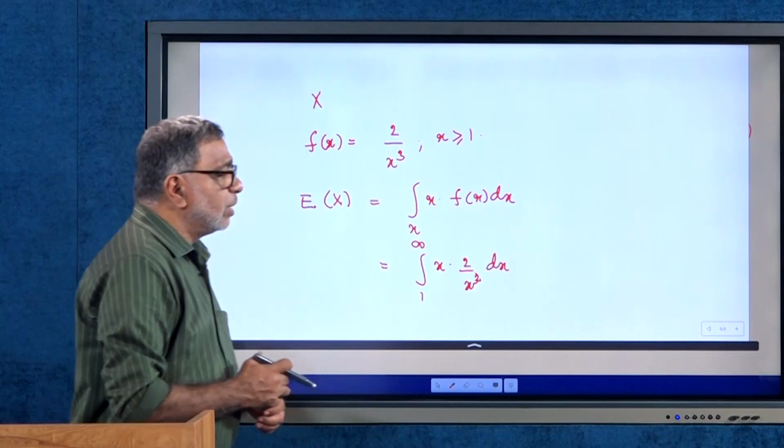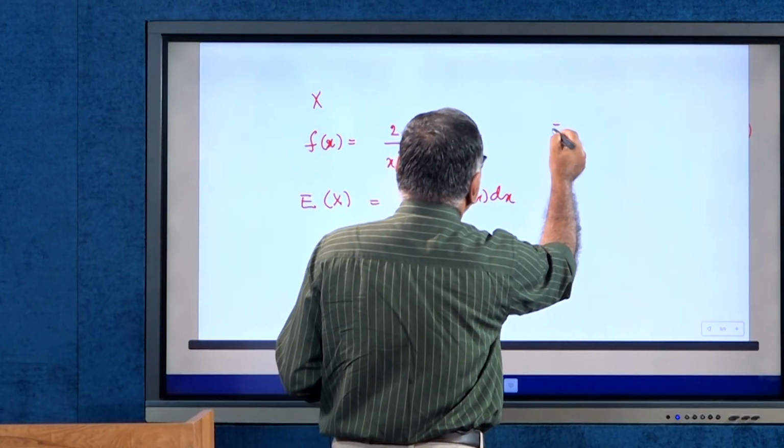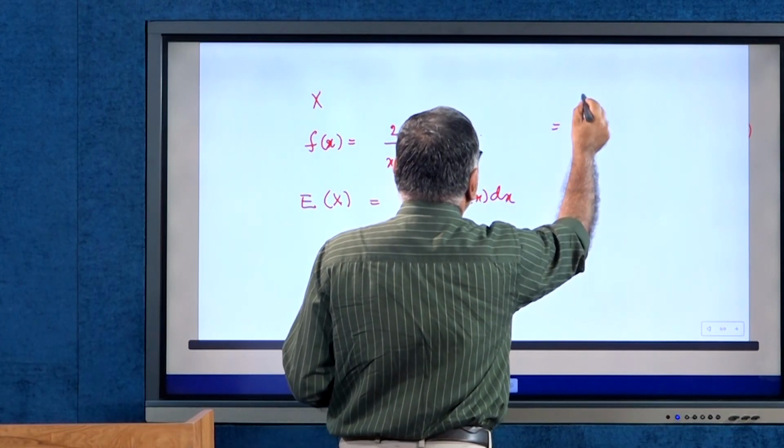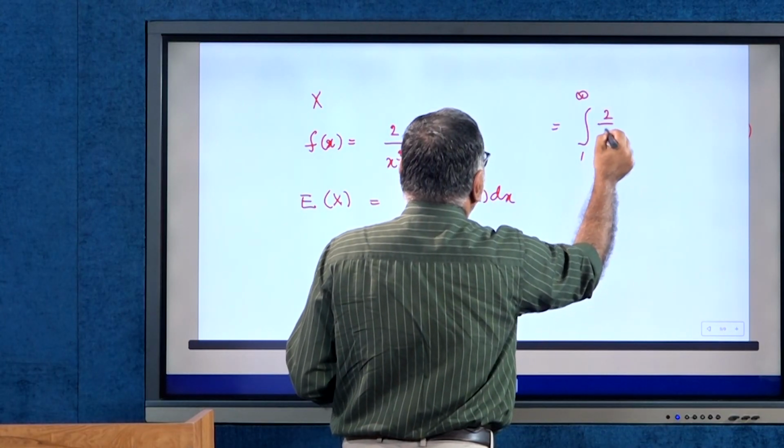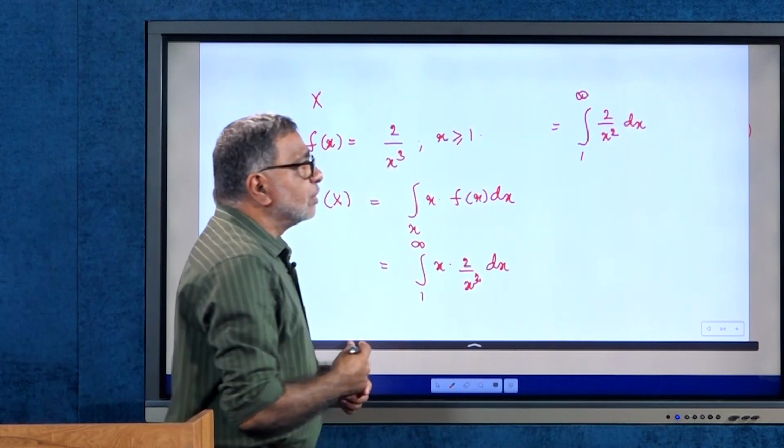So this is the way we are finding the value: the expectation is the integral from 1 to infinity of 2 divided by x square dx.